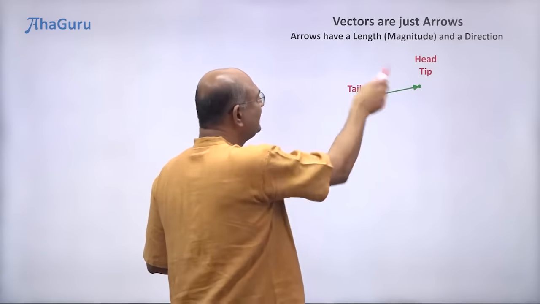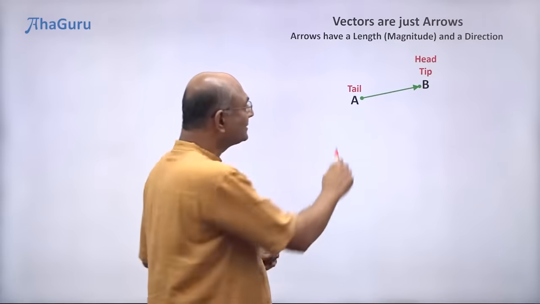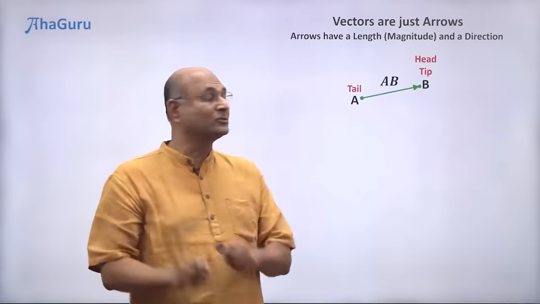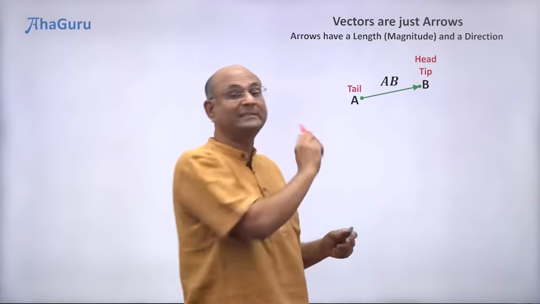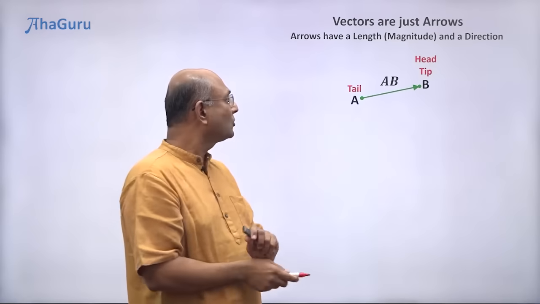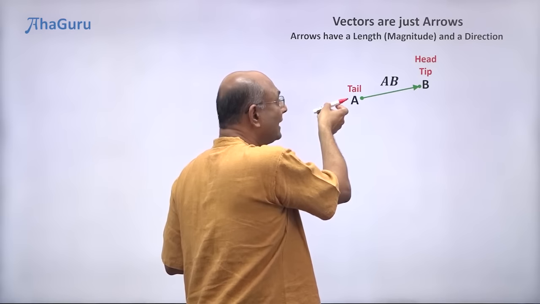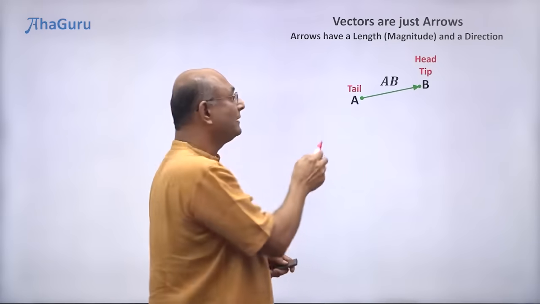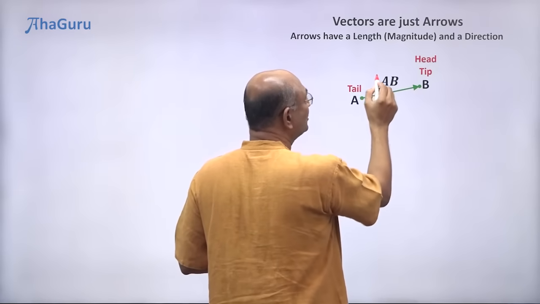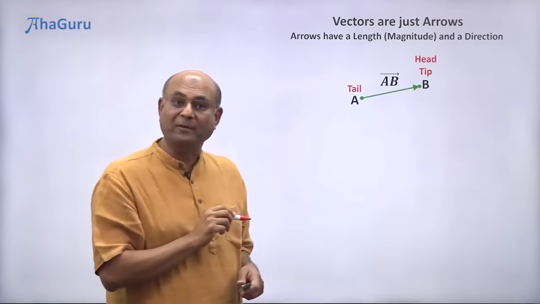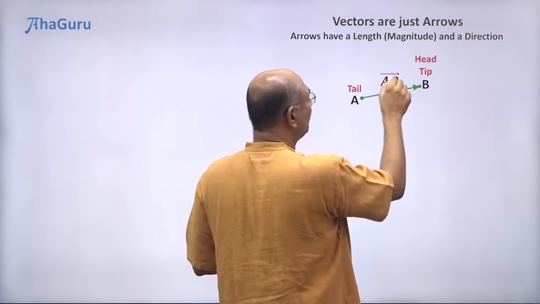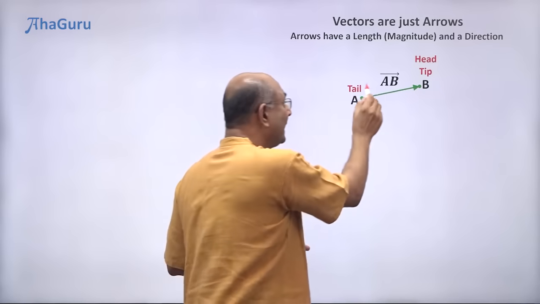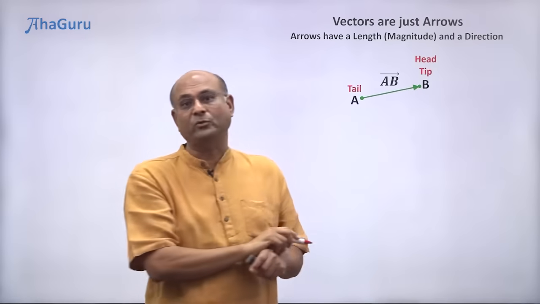Now let's name these 2 points. Let's call this A and B. So what shall we call the vector? We'll call it AB. No, because you see AB is used for the line segment AB. So because here we are talking about a directed line segment or a vector, we want to basically mention that this is an arrow. So we put a tiny arrow on top of AB. So AB with an arrow on top means you are talking about a vector from A to B. From A to B. Okay.